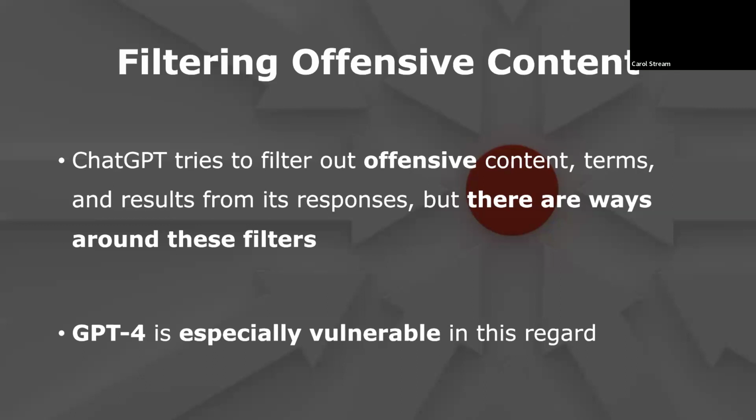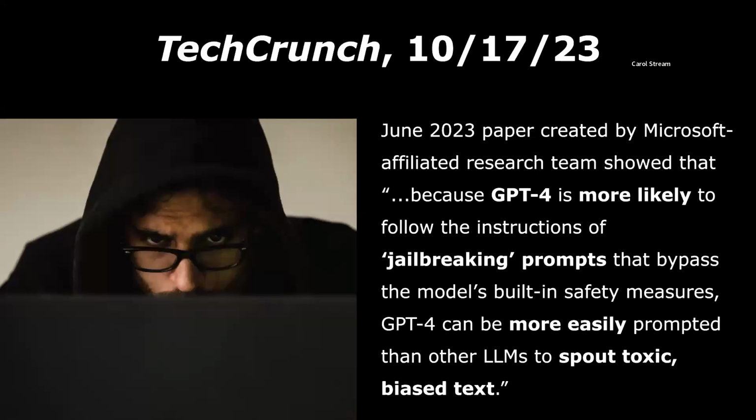While ChatGPT tries to filter out offensive content, terms, and results from its responses to users, tools like the DAN prompt have shown there are ways around the filters, and GPT-4 is especially vulnerable to these tricks. According to an October 17th, 2023 article from TechCrunch, a June 2023 paper created by a Microsoft-affiliated research team showed that, quote, "Because GPT-4 is more likely to follow the instructions of jailbreaking prompts that bypass the model's built-in safety measures, GPT-4 can be more easily prompted than other LLMs to spout toxic, biased text," end quote.